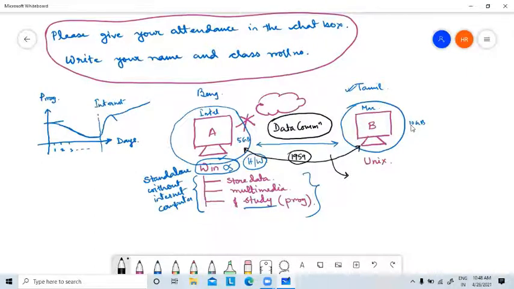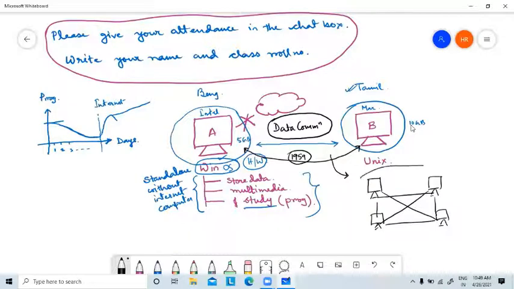Then step by step, we moved towards digital communication. Two computers were connected, and then they decided to connect another computer, and so on, until each and every computer is connected.